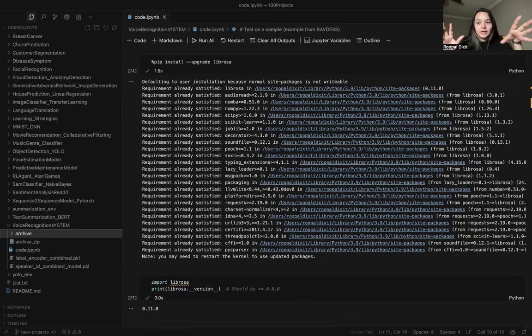I hope you like this application of the Librosa library, and maybe you can play with it, and you can tweak some parameters to increase the accuracy. You can also take multiple data sets, work on it, learn it, and make your model work better. So this is it for today.